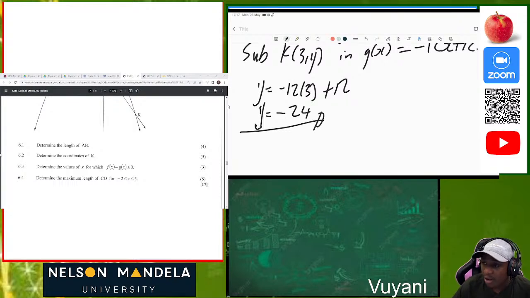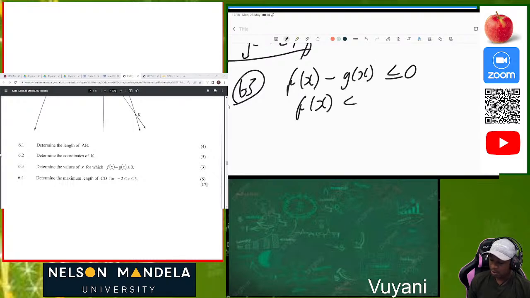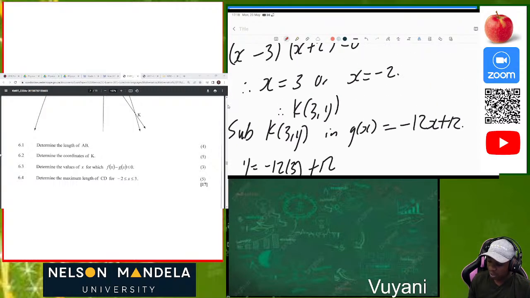Right. Now, the next question, they say determine the values of x for which f of x minus g of x is less or equal to 0. That's also easy because 6.3, this is my last question on functions. So f of x minus g of x must be less or equal to 0. Of course, it's going to be f of x is less or equal to g of x. When we transpose g of x to that other side, then after that, you can actually see that when you look for the critical values, let me just show you that. If we want to look for the critical values, because this is now an inequality, we can actually see that f of x is equal to g of x. So this is going to give us back the two values which we have already calculated.